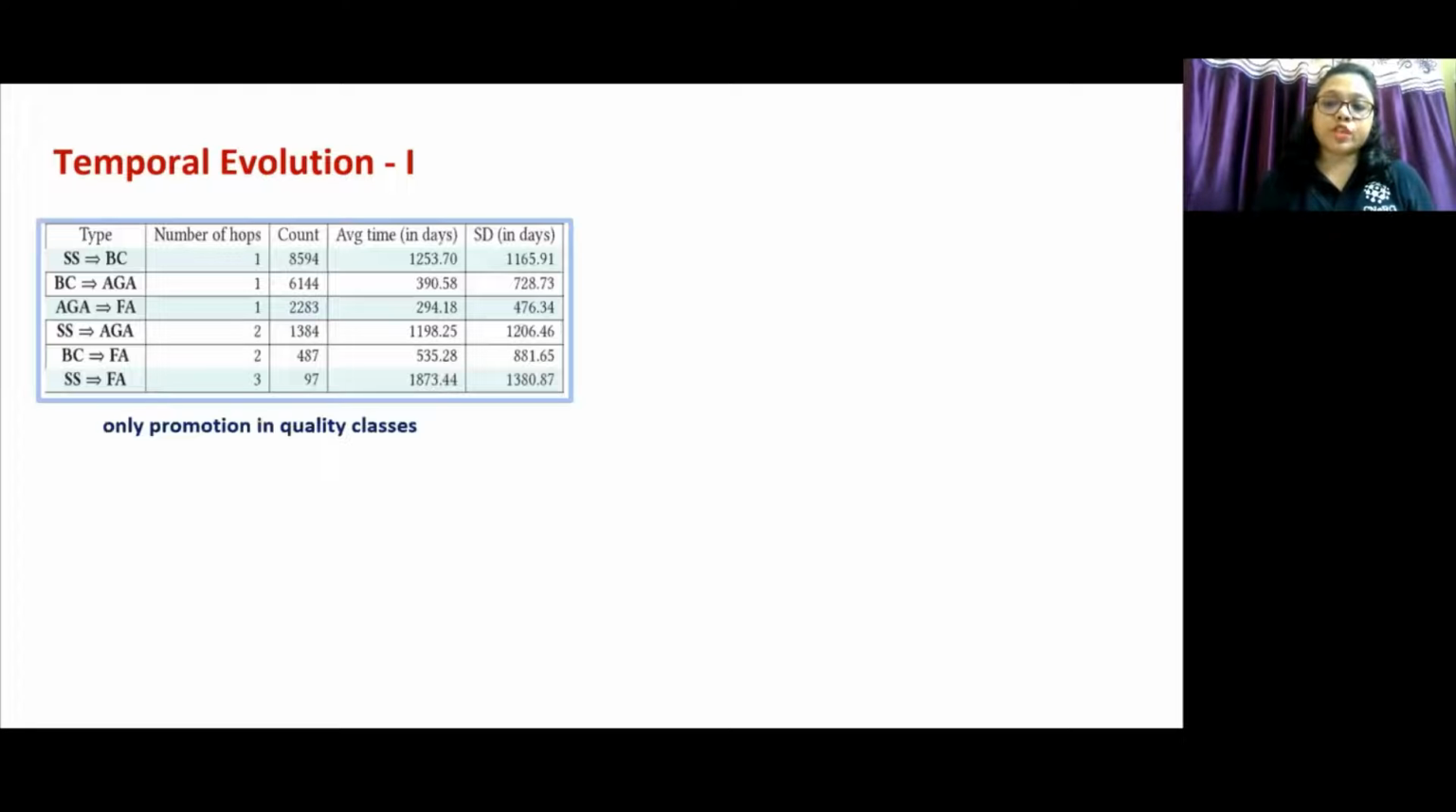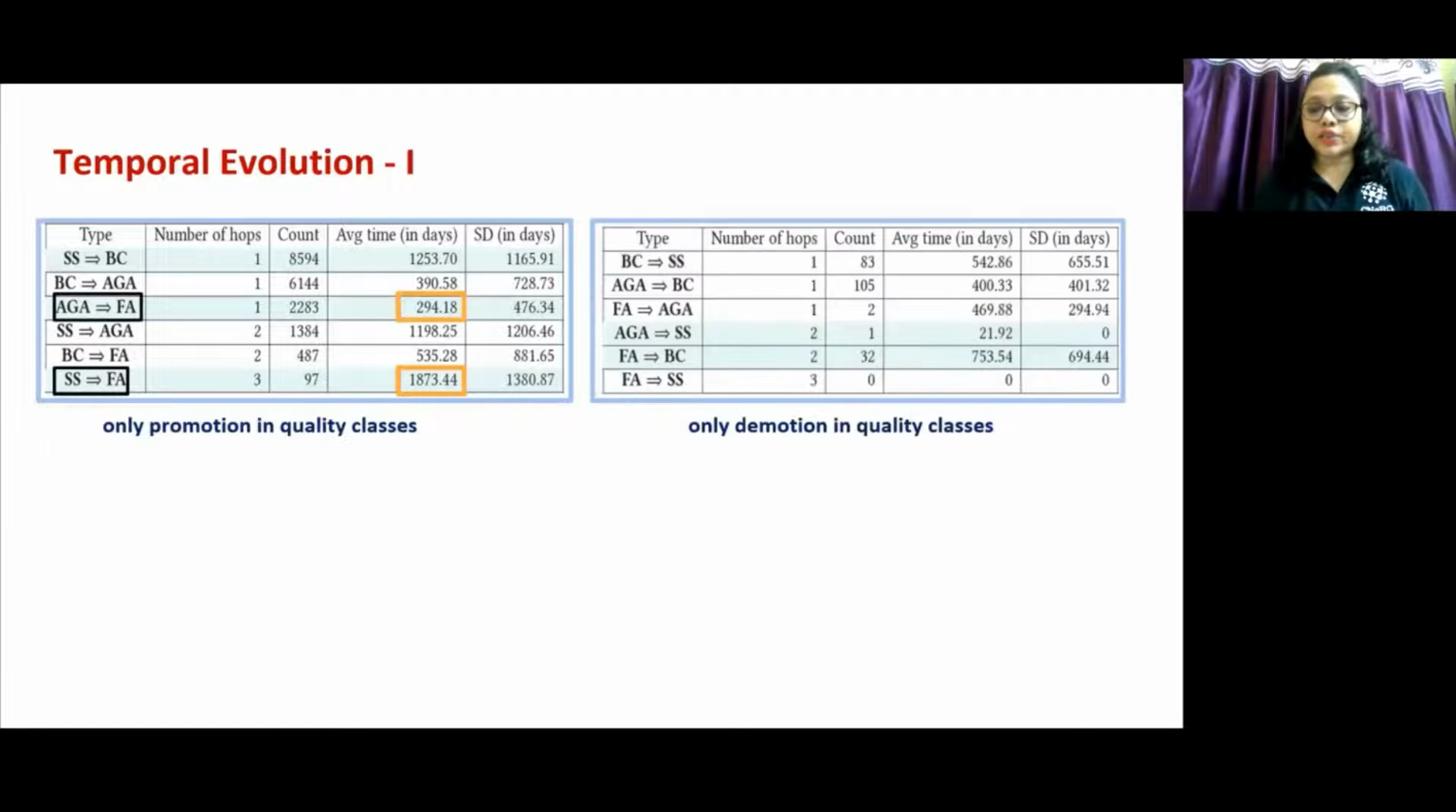This table tabulates possible types of promotions and their statistics. For example, SS to FA in this category, in which the articles are promoted from lowest quality SS to highest one FA. And the average time taken for such promotion is more than 3 years, whereas the promotion AGA to FA took less time. Similarly, this table is showing possible types of demotions.